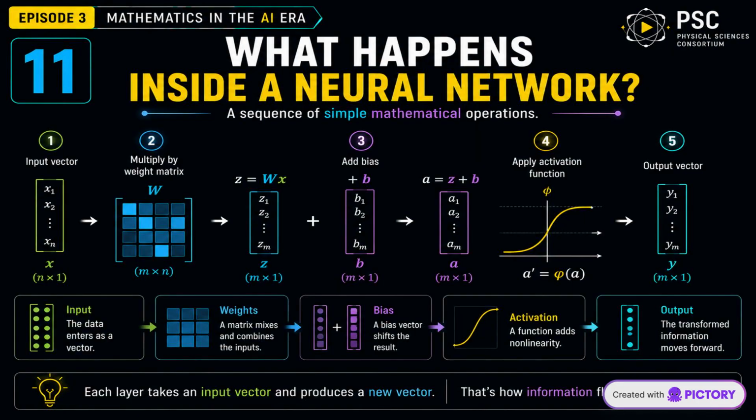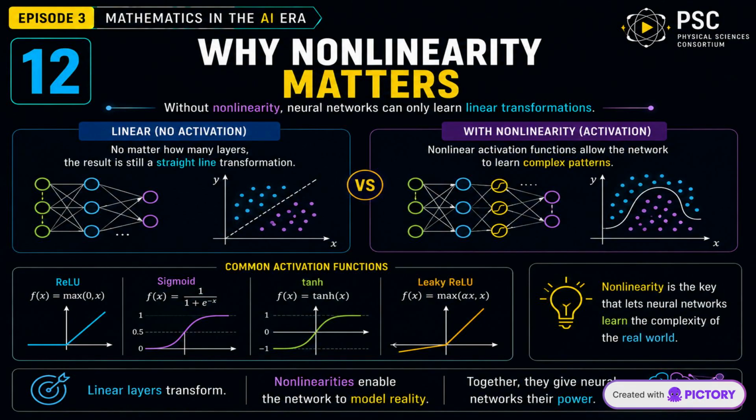At each layer, the network takes an input representation, applies a matrix transformation, adds a bias, and usually applies a nonlinear function. The result becomes the input for the next layer, creating a powerful chain of mathematical operations. Without nonlinear functions, even many layers would effectively behave like one large linear transformation. Nonlinearity allows neural networks to model curved boundaries and complex relationships. This is what gives deep learning its ability to capture patterns in the real world.